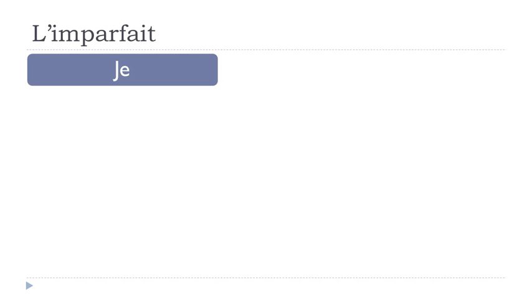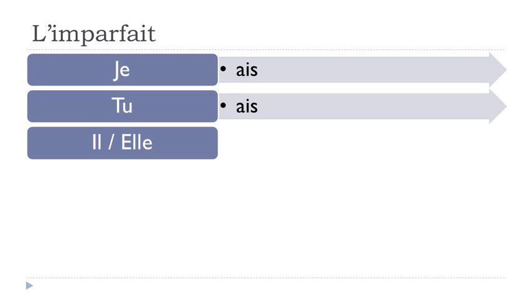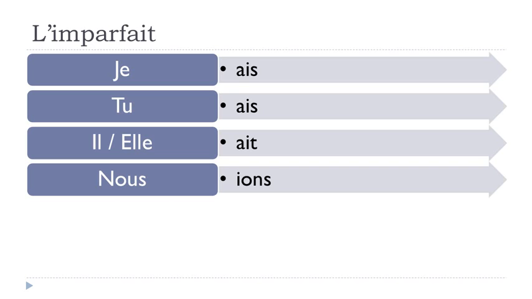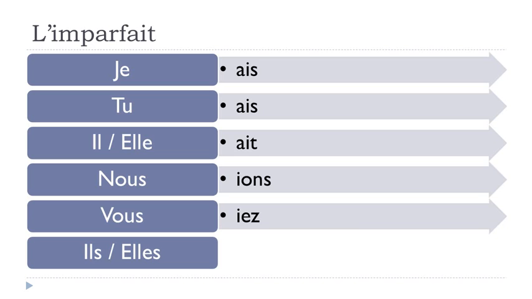the endings for l'imparfait. And they will be like for je, AIS, for tu, AIS, for il or elle, AIT, for nous, IONS, for vous, IEZ, and for il, elle at the plural, AIENT. All right, so now if we talk about the pronunciation, the good thing is that this